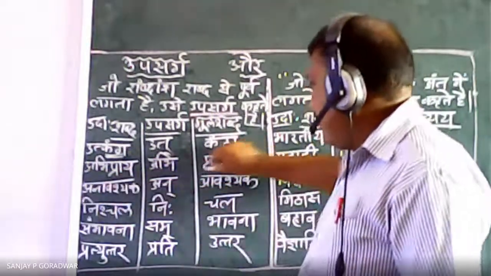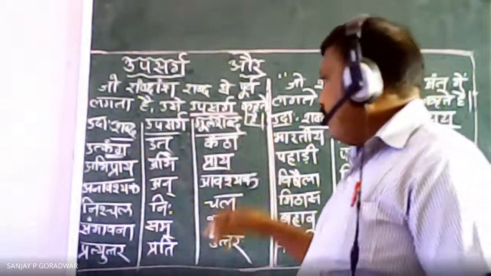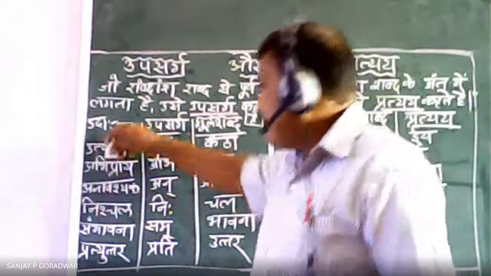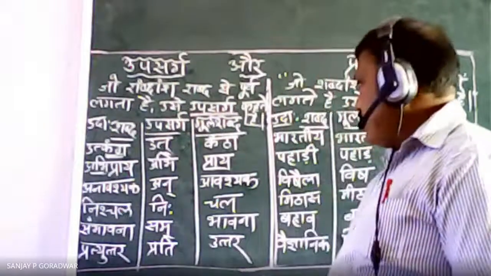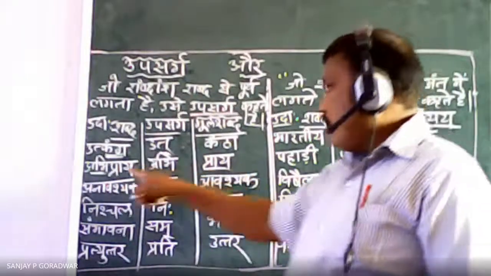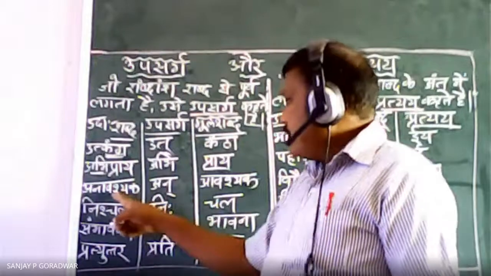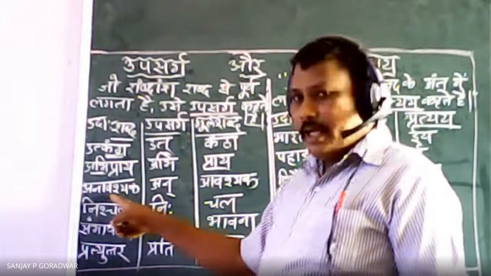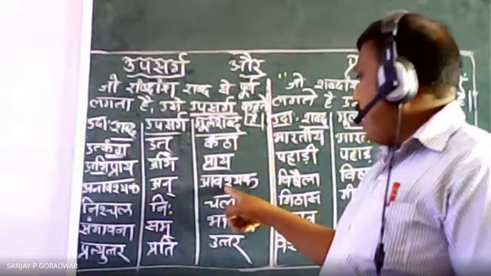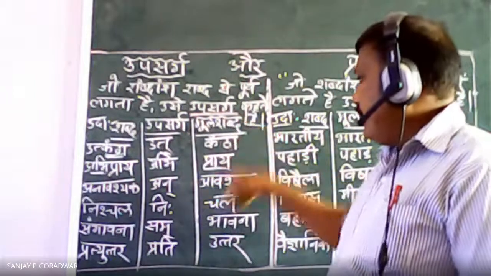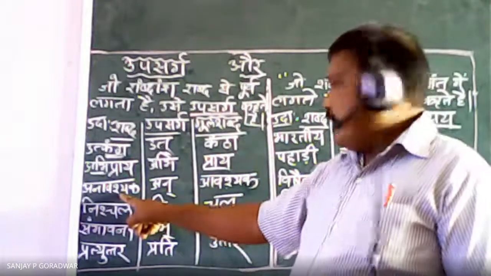Now abhipray. Pray is a main word, मेन वर्ड, मूल शब्द है, और उसके आगे what is there? Abhi is there. Before pray, abhi is there. So when you join this, what word will you get? Abhipray. Correct? Like this, anavashak. An is an upsarga and avashak is a mool shabda. If you join them, what word will you get? Anavashak.